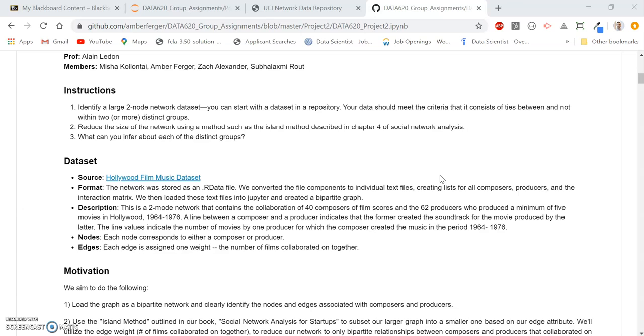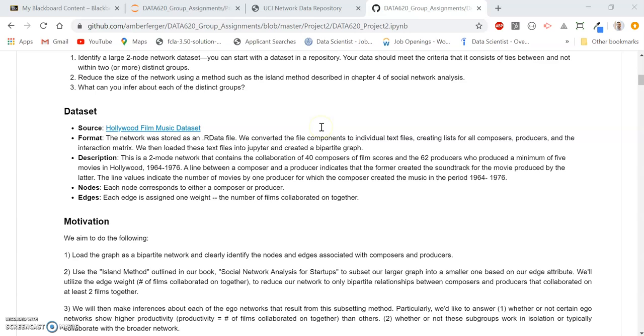The instructions for this project were, one, to identify a large two-mode or bipartite network dataset, reduce the size of the network using a method such as the island method described in Chapter 4 of our textbook, and then make some inferences based on the distinct groups and subnetworks that resulted from using the island method.